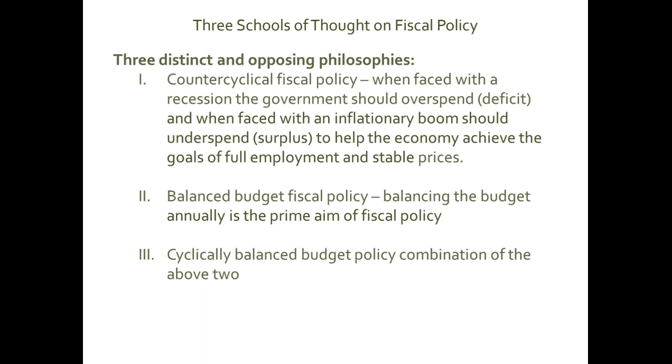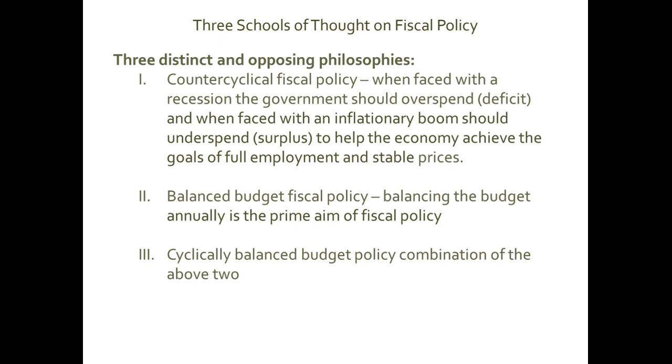The second philosophy argues that the problem of unemployment and inflation is temporary, only in the short run. And therefore, the market forces will automatically fix this problem through the adjustment in wages and prices.